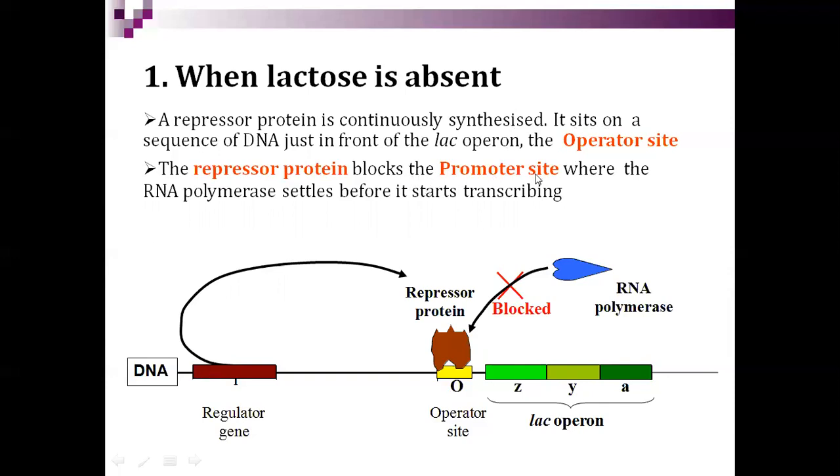This repressor protein blocks the promoter site, where RNA polymerase settles before it starts transcribing. It blocks the promoter site because it is seated here. So the promoter site cannot work, and these genes are not able to work. No transcription will happen. If transcription does not happen, the beta galactosidase gene, LacZ, will not work. So lactose will not be hydrolyzed into glucose and galactose, because the repressor protein is here and it blocks the activity of RNA polymerase.